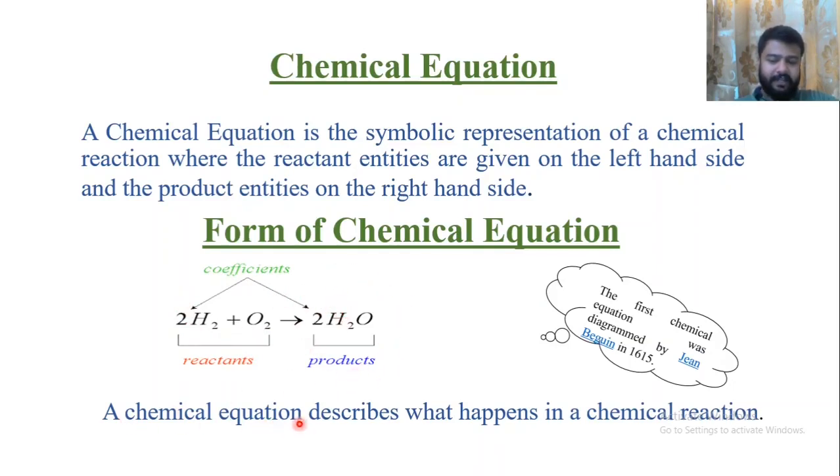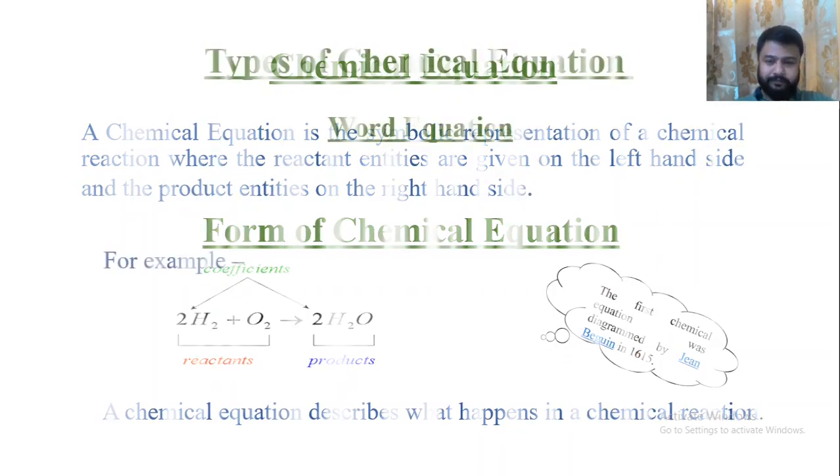A chemical reaction describes what happens in a chemical reaction. A chemical equation is nothing but the representation of your chemical reaction. Just for knowledge, the first chemical equation was diagrammed by Jean Beguin in 1615.